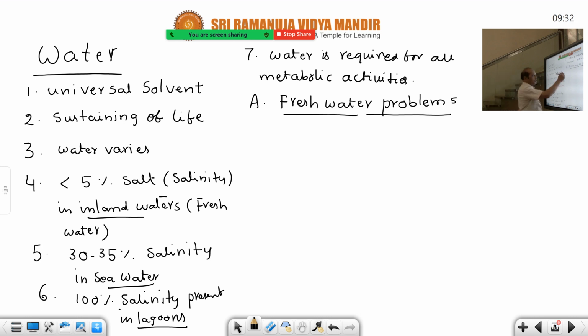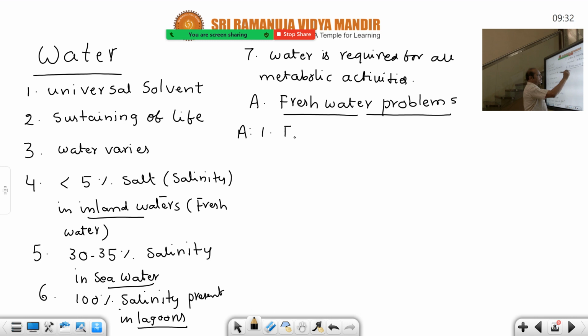Just now, this point you have to raise: the concentration of body fluids. Better you write this point, because assertion reason type questions also, in the recent NEET paper 4 to 5 assertion reason questions have been touched. So that's why I am giving assertion reason also.